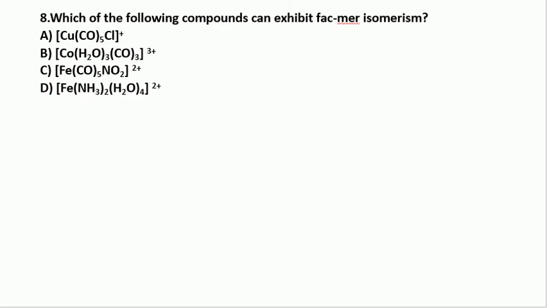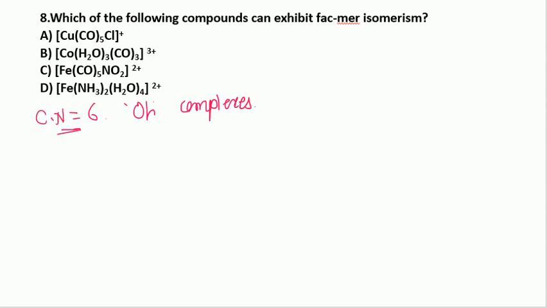Now see the next example. Which of the following compounds can exhibit face-mer isomerism? Face-mer isomerism means facial and meridional isomerism. Facial means the cis and meridional means the trans isomerism. So these are all octahedral complexes, as the coordination number is equal to 6.